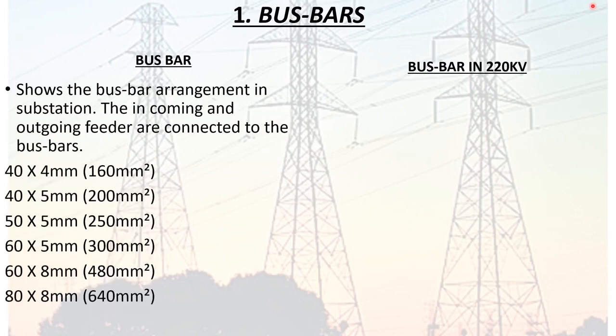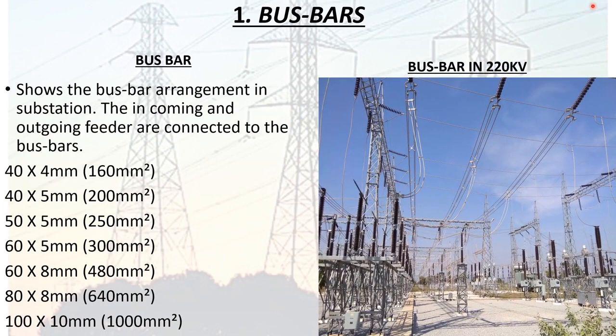Bus bars. The bus bar term is used for a bar or conductor carrying an electric current to which many connections may be made. When a number of lines operating at the same voltage have to be directly connected electrically, bus bars are used as the common electrical component. This shows the bus bar arrangement in a substation. The incoming and outgoing lines in a substation are connected to the bus bar. The bus bars used in substations are usually copper or aluminum. This is the one bus R Y B in 220 kV.